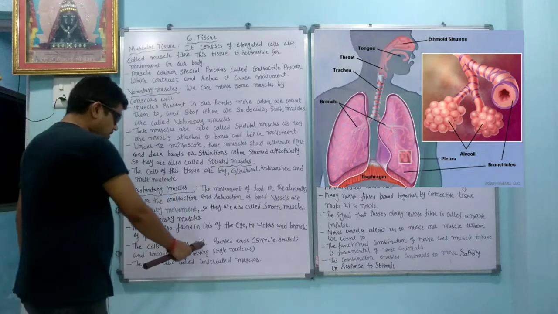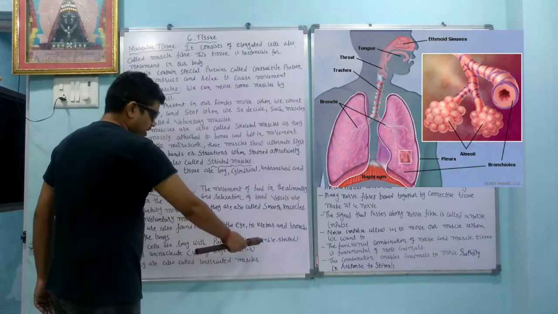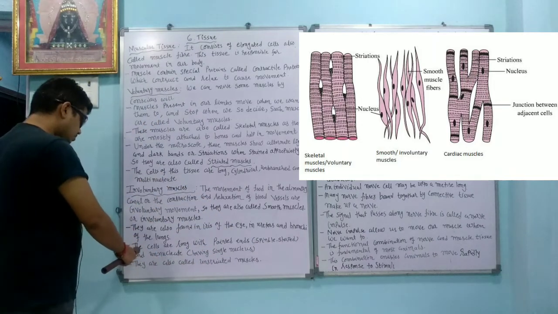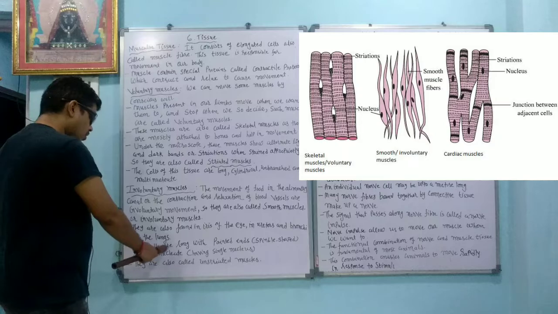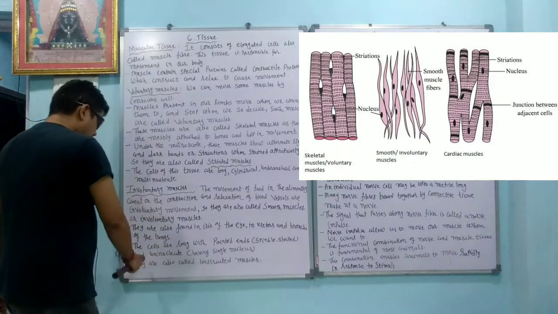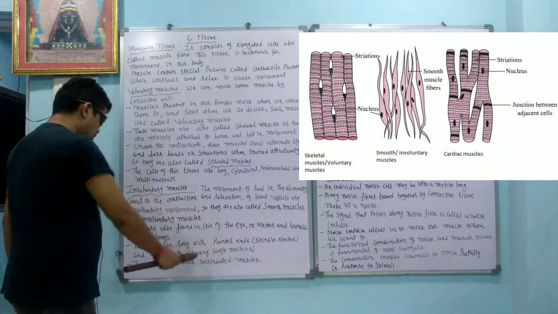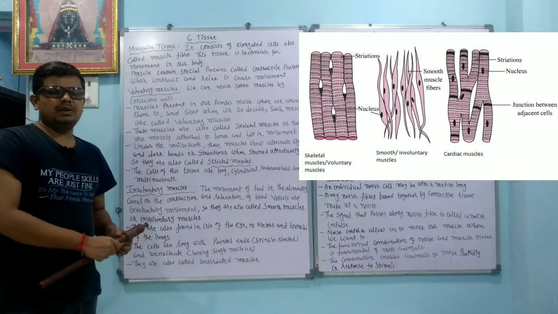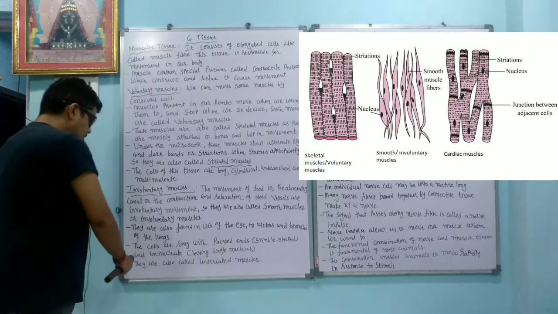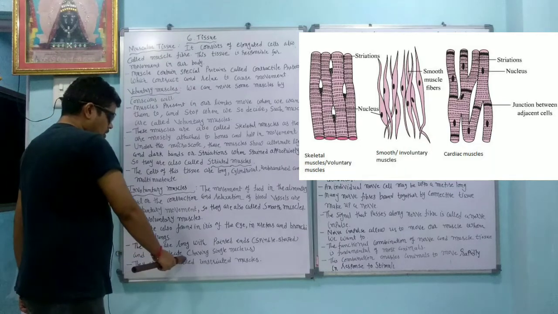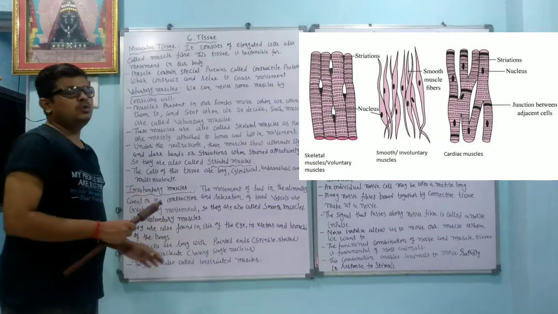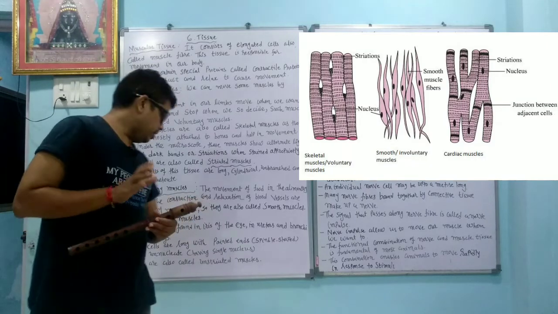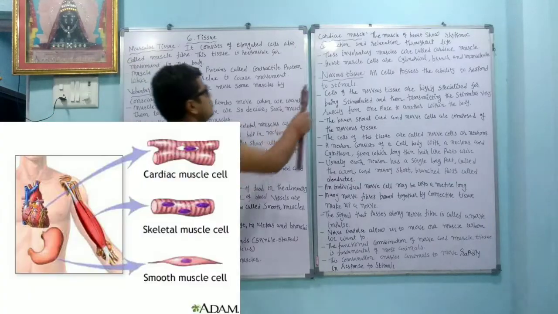The cells are long with pointed ends, so we can say they are spindle shaped. The cells are long with pointed ends, spindle shaped, and uninucleate, having a single nucleus. They have only one nucleus, so they are uninucleate. They are also called unstriated muscles, so you cannot find striation here.